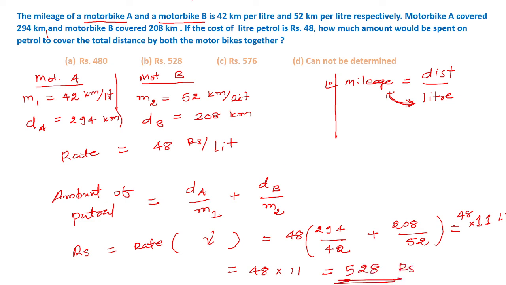So our answer is option B, that is 528 rupees.